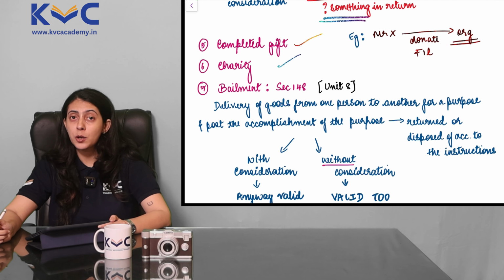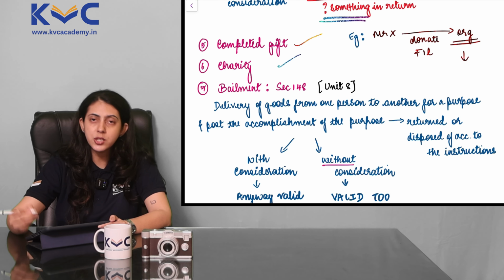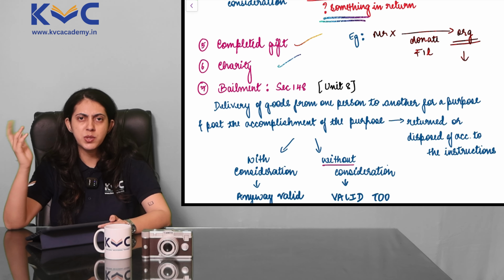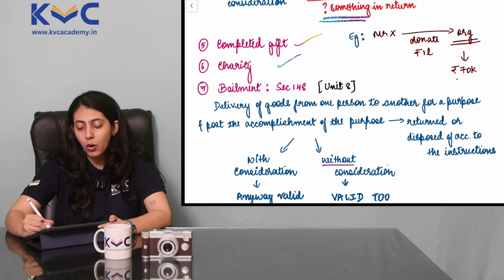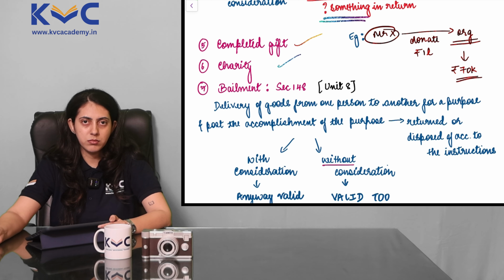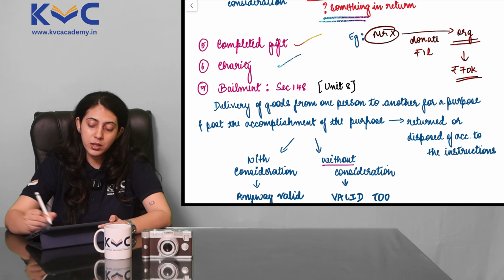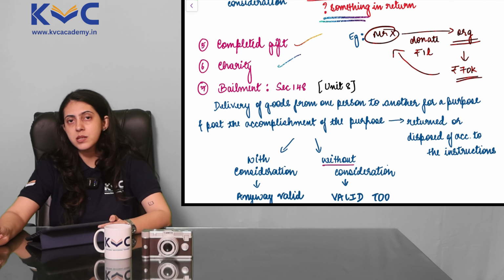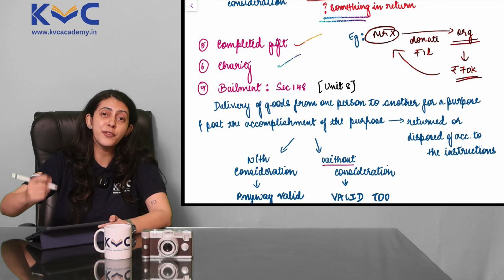But based on this promise that Mr. X has made, the organization went into repairing the building, which was required. And they spent around 70,000 on the repairs. Now, Mr. X backs out. But the organization has already spent that 70,000. Can they proceed against Mr. X? Can they file a case against Mr. X? Yes, they can, because this was a contract of charity.